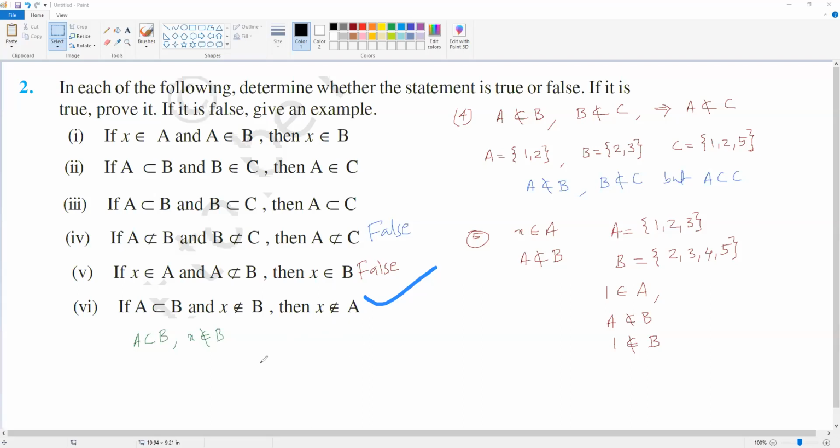So let X belongs to A, हमने assume किया, that implies X belongs to B also because reason is A is a subset of B. So X A में है तो X B में है, so that implies, उसका मतलब X not in B है तो X will be not in A also क्योंकि A में है तो B में है, so उसका मतलब B में नहीं है तो A में भी नहीं है, so that means it is true.